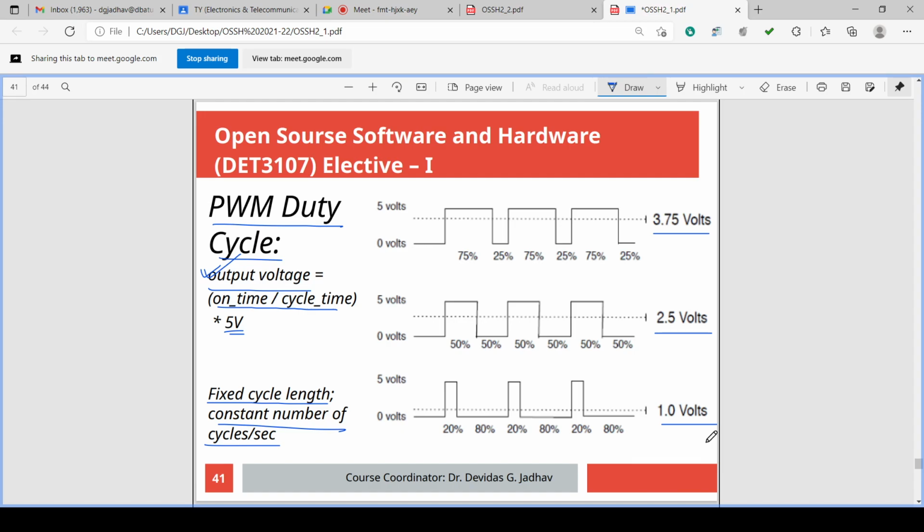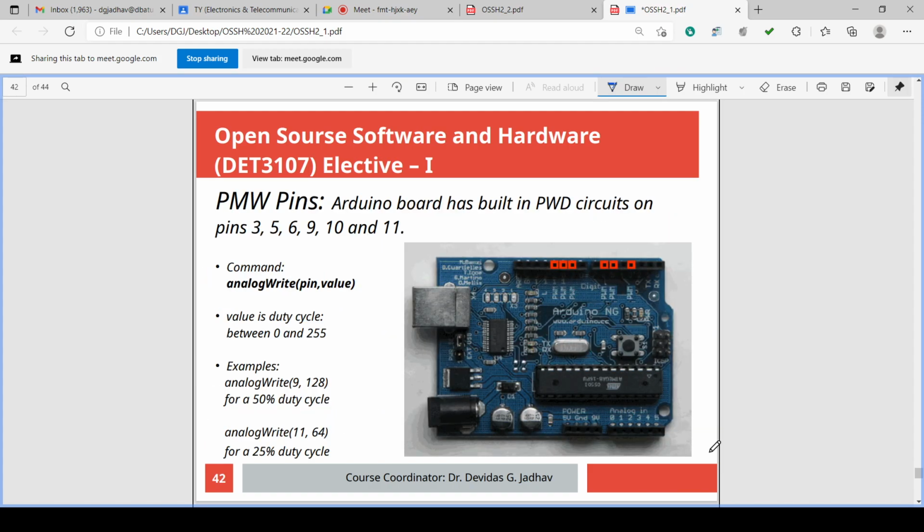Analog voltage DC is available to the LED, DC motor, or even multimeter: 1 volt, 2.5 volt, 3.75 volts. But the actual pin waveforms are like this, and only these waveforms are possible to observe on a CRO, digital storage oscilloscope. So these are the examples of PWM.